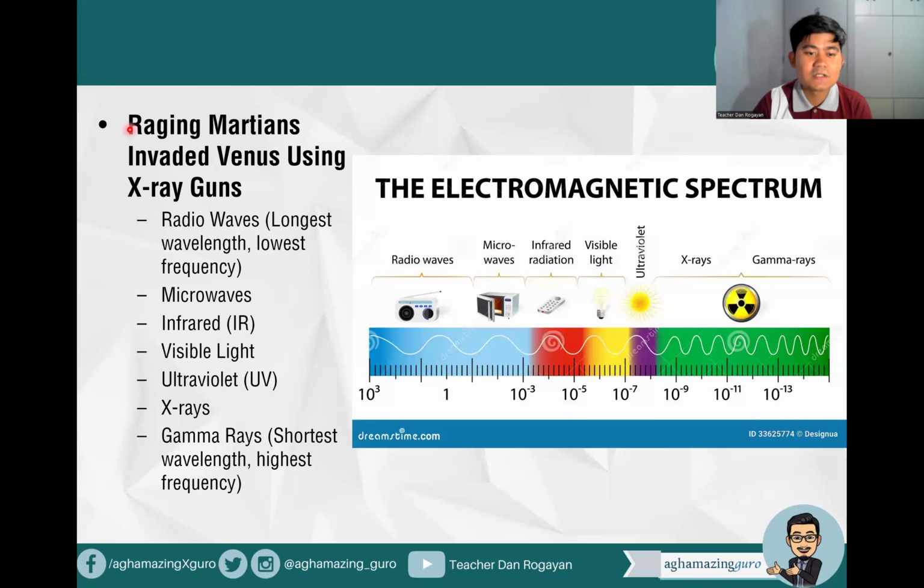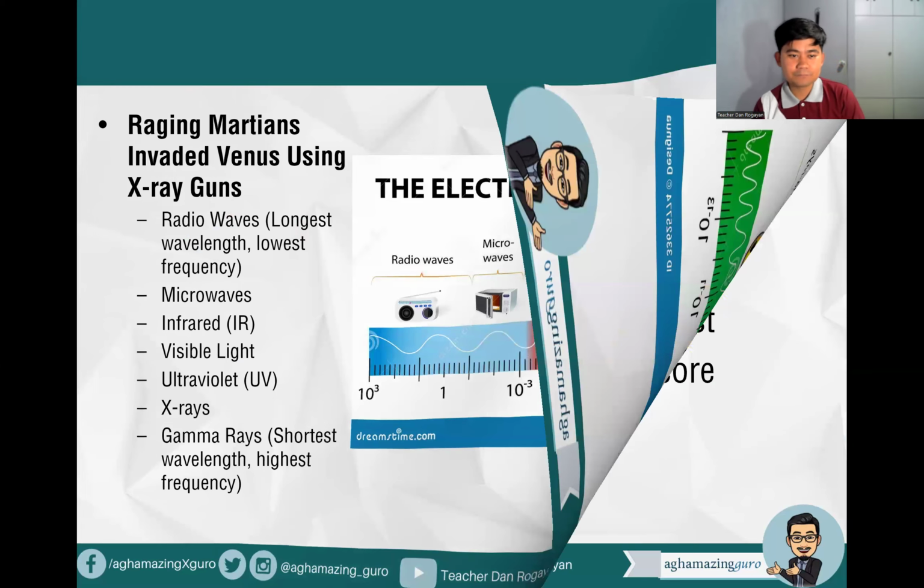So radio waves have the longest wavelength but the lowest frequency. The question is about increasing frequency. So the lowest frequency is radio waves, although it has the longest wavelength, and the highest frequency is gamma rays, although it has the shortest wavelength. So don't get confused. Radio waves, M microwaves, I infrared, V visible light, U ultraviolet, X X-rays, then G gamma. From radio waves to gamma rays, from lowest frequency to highest frequency. Remember that. Okay, next.